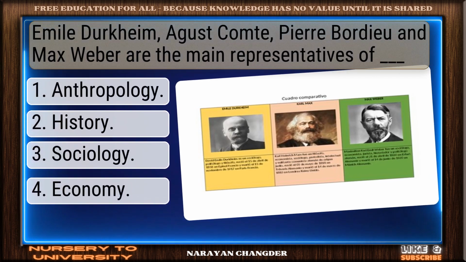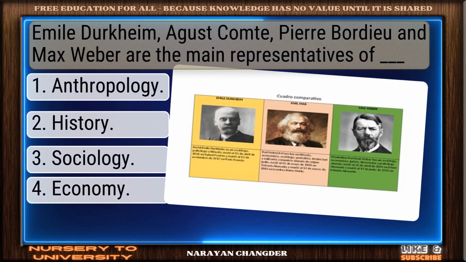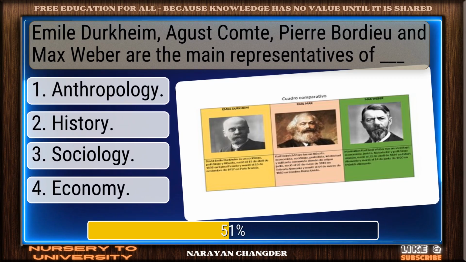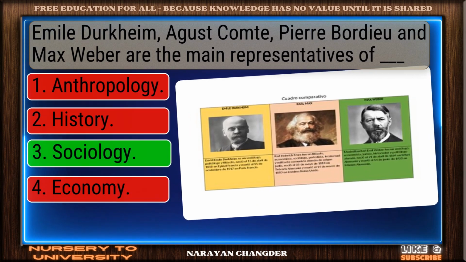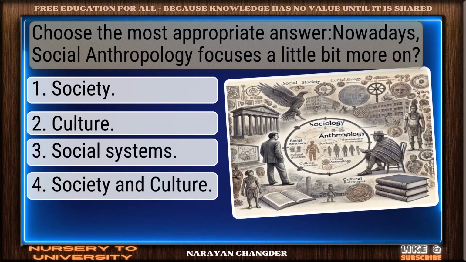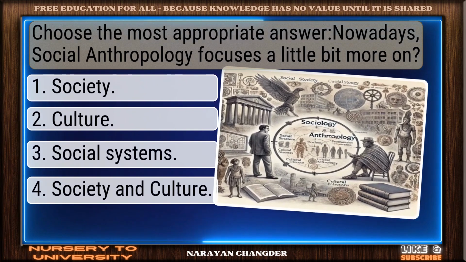Emile Durkheim, Auguste Comte, Pierre Bourdieu and Max Weber are the main representatives of... Good thinking. Sociology is the right answer. Choose the most appropriate answer.